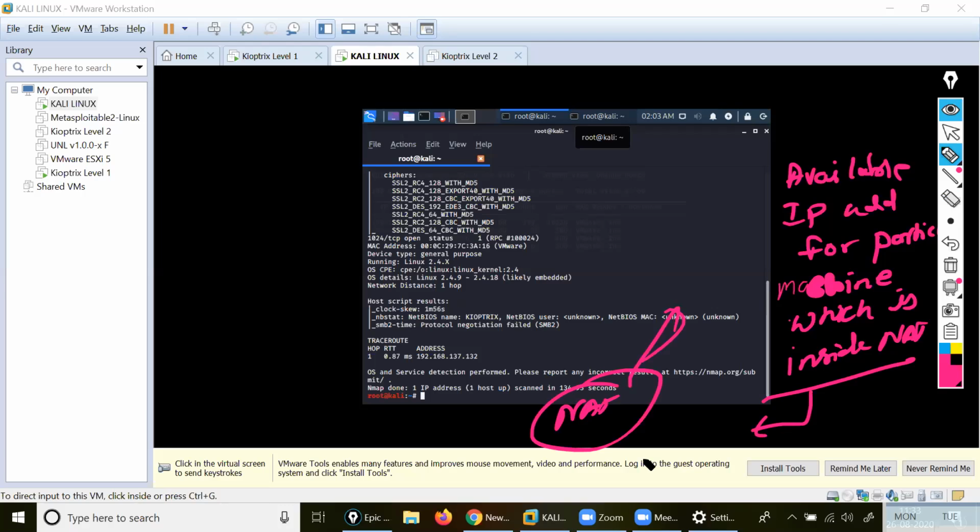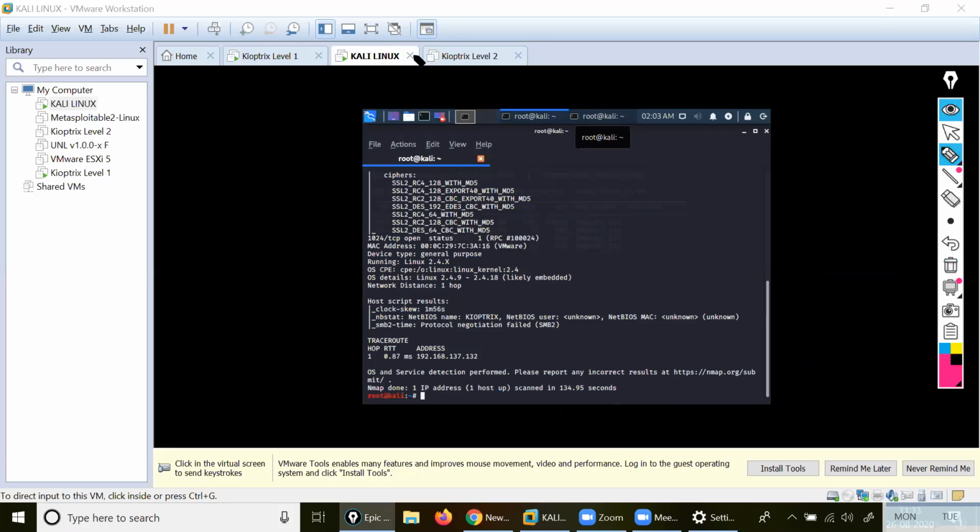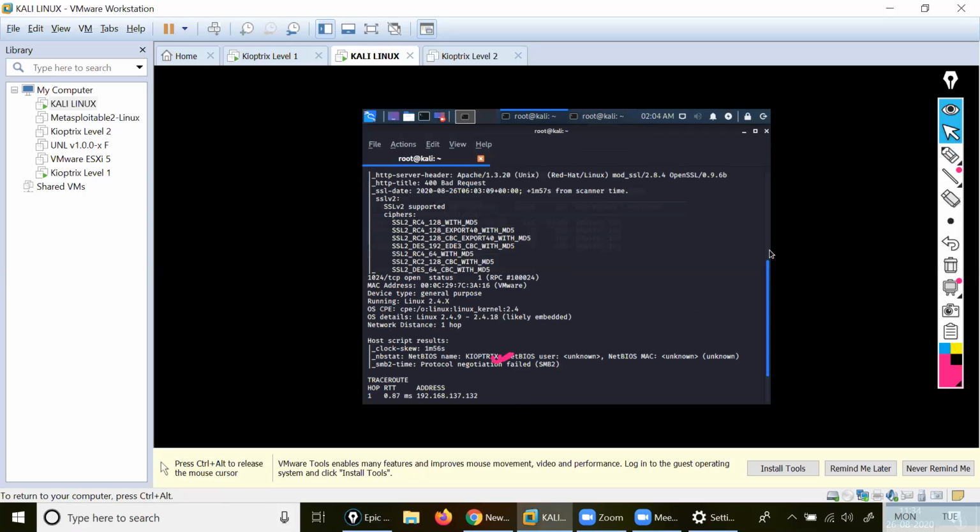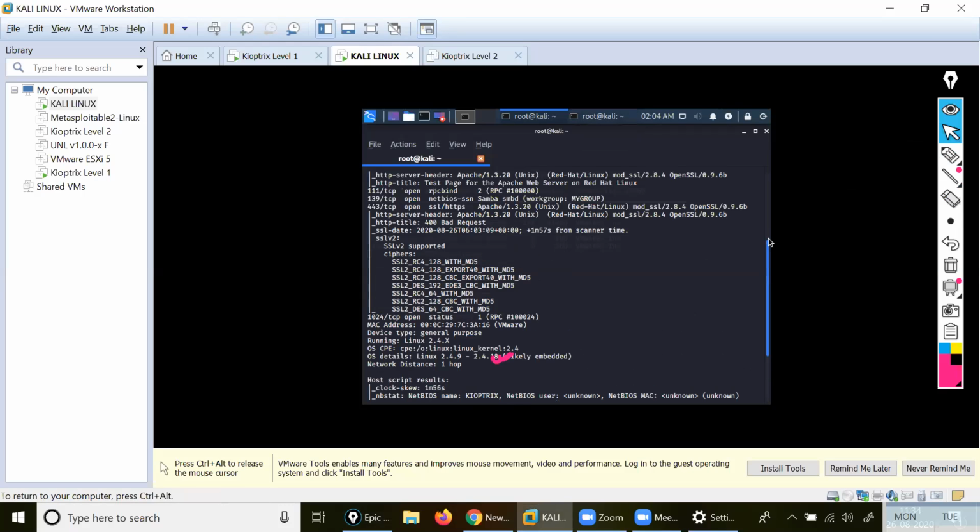Understood, no? So let me come here to my Kali. See, I got here what is available. It is showing me the address for 132. You will find it is showing the address for 132. And the available ports and everything it will show you.